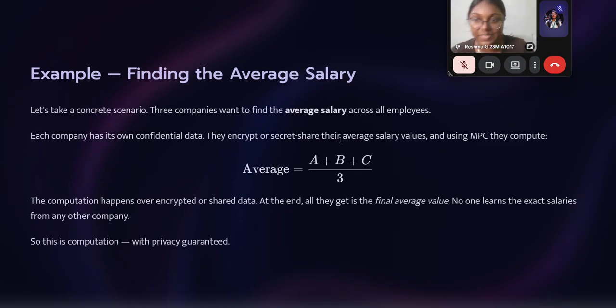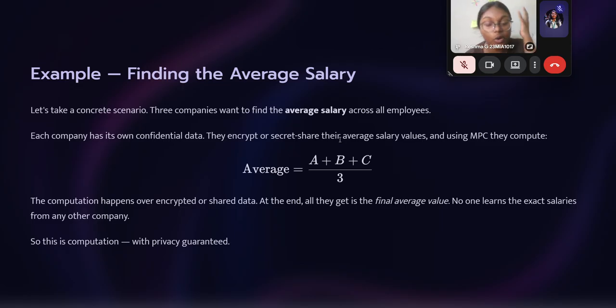So let us see a simple example, which is how you find the average. Basically, we know the average is (a + b + c) / 3, which is the average salary of each individual divided by 3. Everyone knows the average, but doesn't know each one's individual salary. The computation happens over encrypted or shared data. At the end, as I said, all they get is the final average value. No one learns the exact salaries from any other company. So this is a combination with a privacy guarantee.